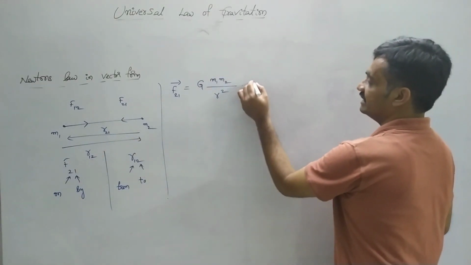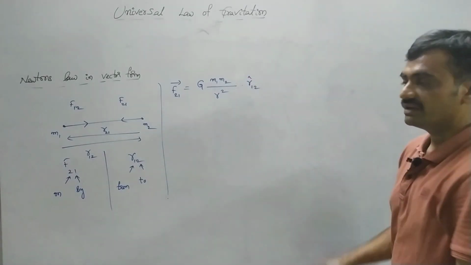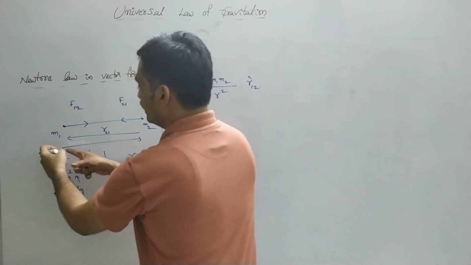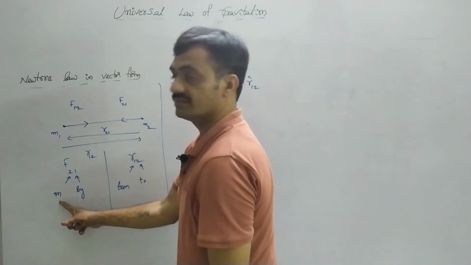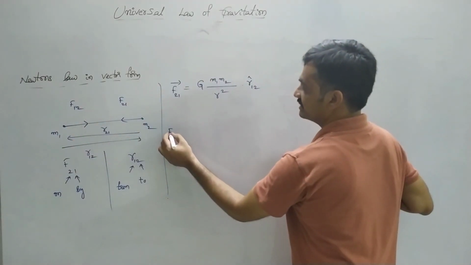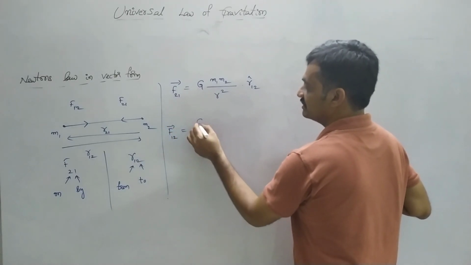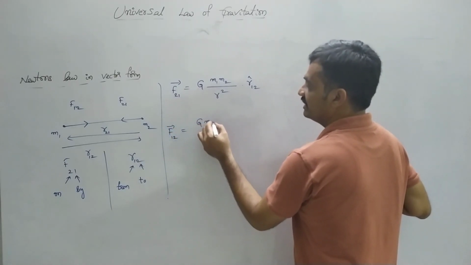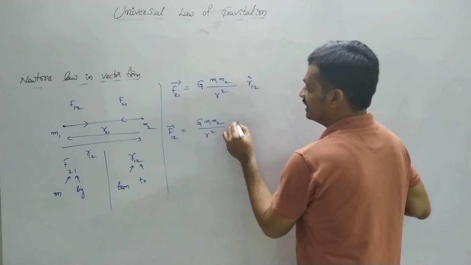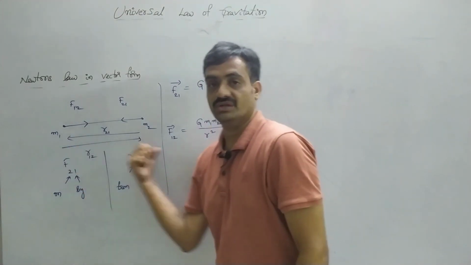It is represented as r12 cap. Similarly, the force acting on m1 due to m2 is represented as F12 bar, where F12 bar is equal to G m1 m2 by r square into r21 cap. This is the distance between these two bodies.